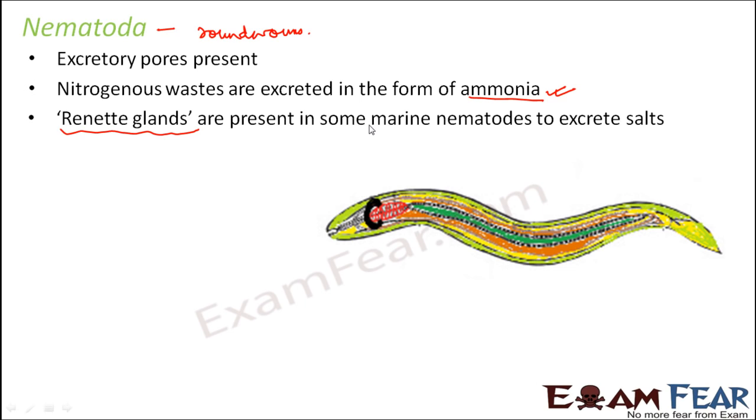So it is quite obvious that the nematodes which are present in a marine environment tend to take in a lot of salt. So that excess of salts needs to be excreted out from their body. For that purpose, they have these specialized glands which are unicellular in nature, and they are called renette glands. Now it is not necessary that a nematode can have only one renette gland. They can have one or multiple renette glands.